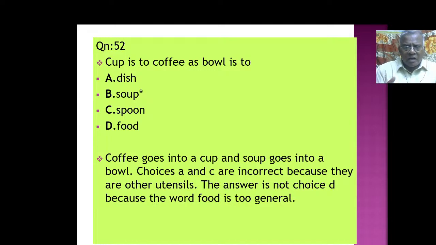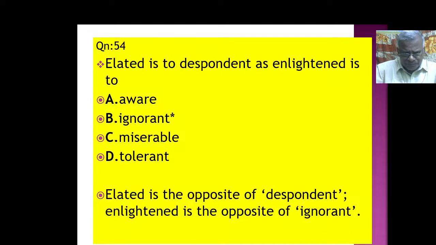So soup goes into a bowl. So this is how you have to see. The answer is not choice D, because the word food is too general, nothing to do with this particular question.